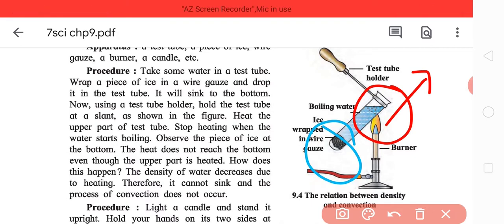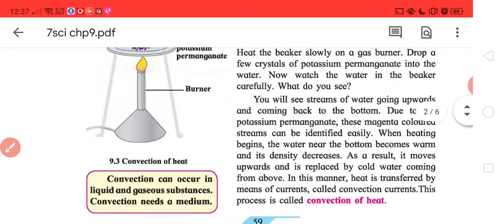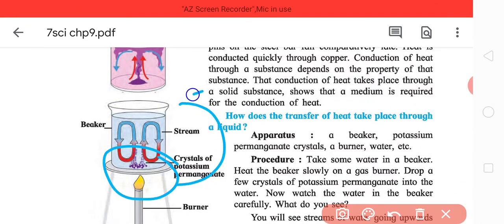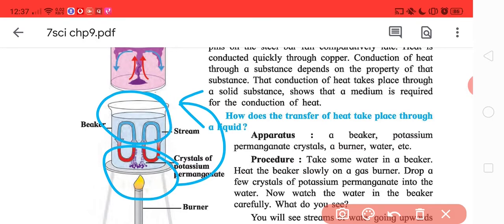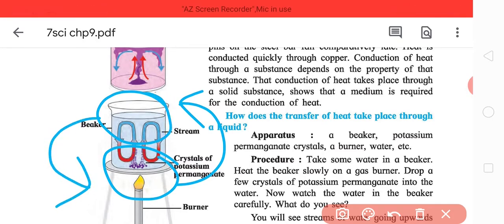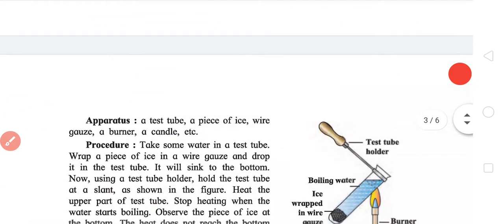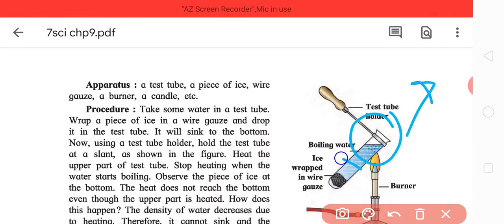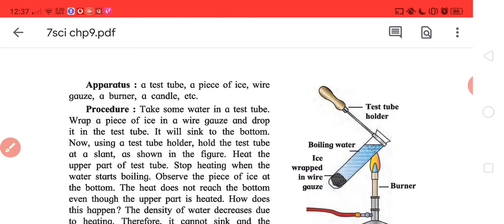Because ideally what happened here was that this was the hot water, it was lighter, it went up. This was the cold water, it was heavier, it went down. But here the problem is the hot water will want to go up, but it cannot go up. It wants to go down, but it cannot go down.